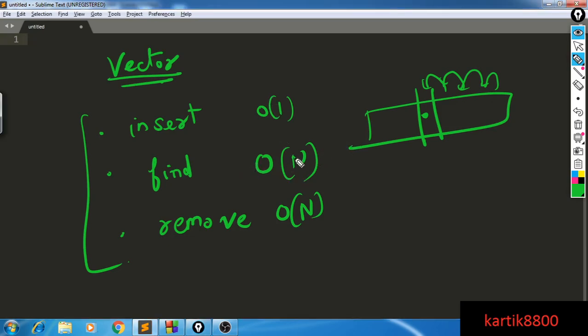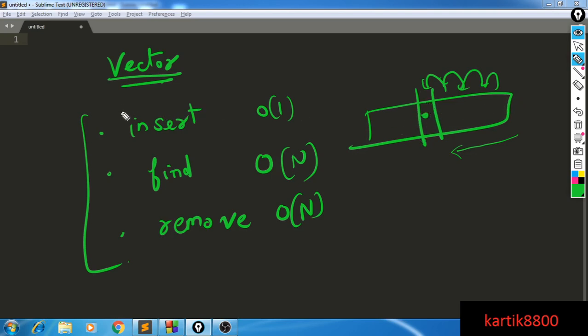But what if I keep my vector always sorted? In that particular scenario, my find can become log n, because I can apply binary search to find the element. But then again, insert and remove will be affected, because for inserting I will have to do an insertion sort kind of thing, and it will take me O(n) time to put the element at the correct position and then shift all the other elements to the right.